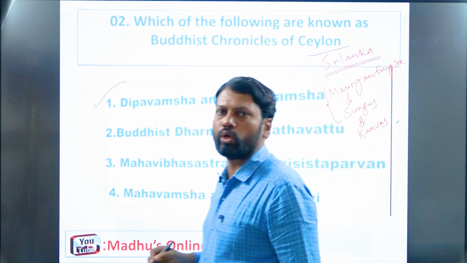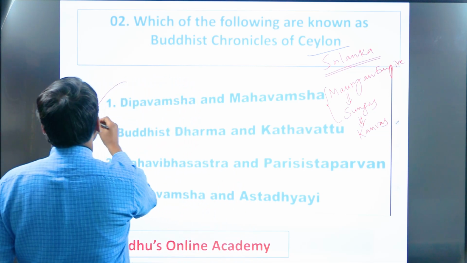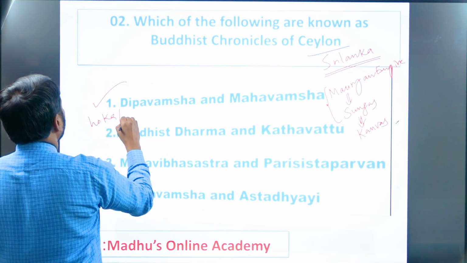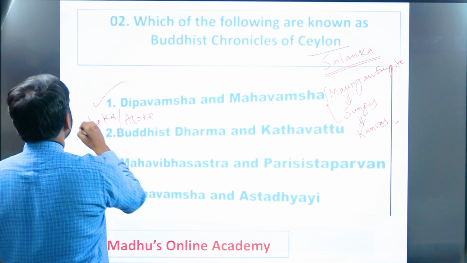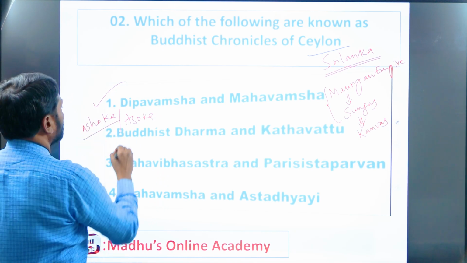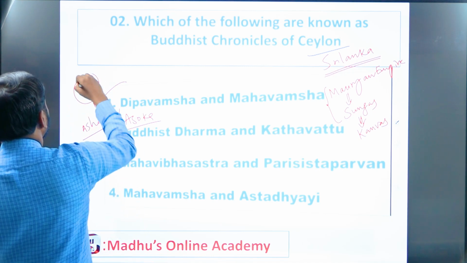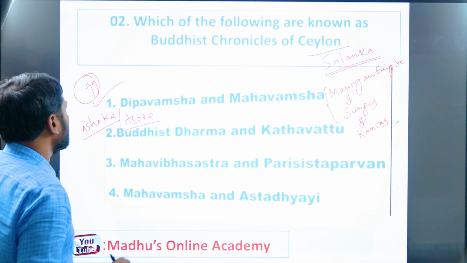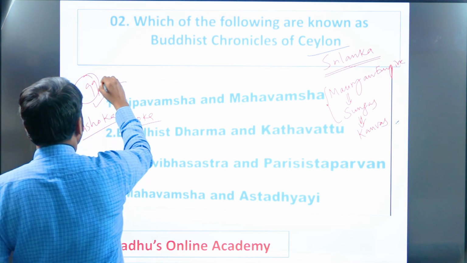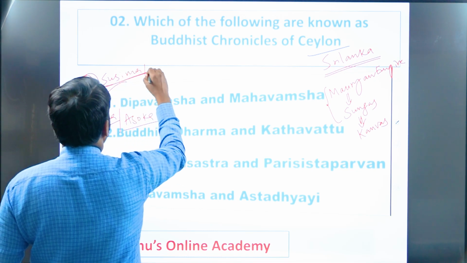Particularly, as I told you earlier in my previous classes, according to these Ceylonese chronicles, Ashoka, remember, Ashoka or Asoka assassinated his 99 brothers, including his eldest brother Susima or Sumana, remember. So where is this information provided?